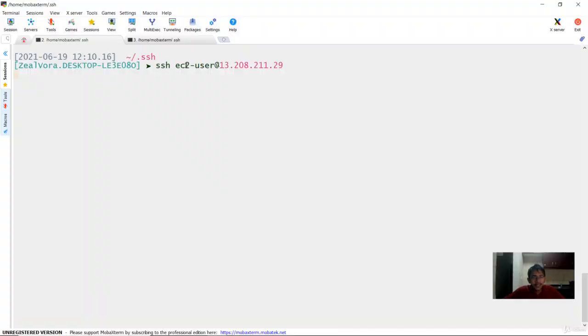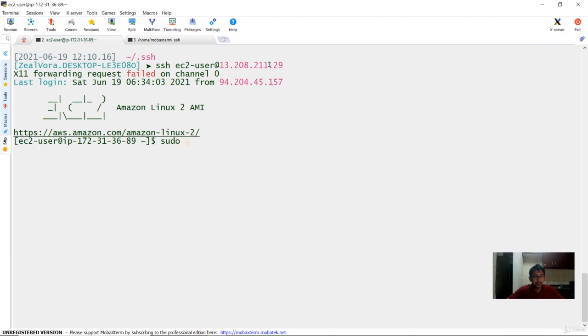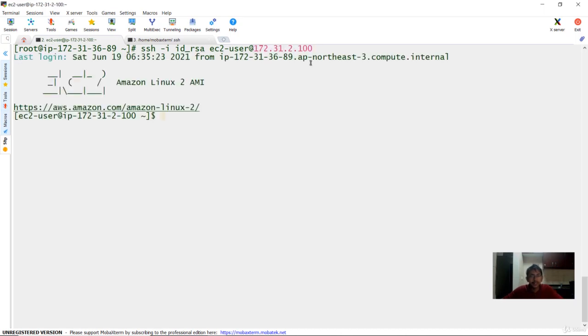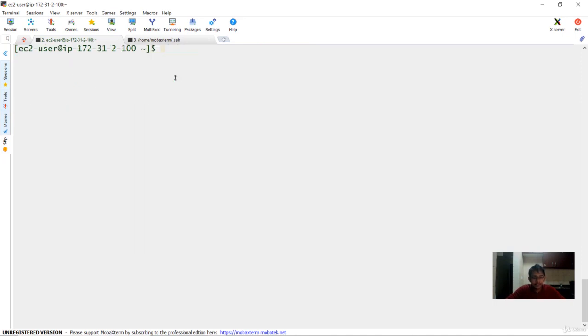So the first SSH that we are doing is towards the public EC2. All right, let's quickly go to the root user. And now we'll connect to the EC2 instance in the private subnet, and we are connecting via the private IP. So let's connect, and as expected, things are working well. Now from this private EC2, if I quickly do aws s3 ls, I'll also specify a region, let's say ap-north-1.